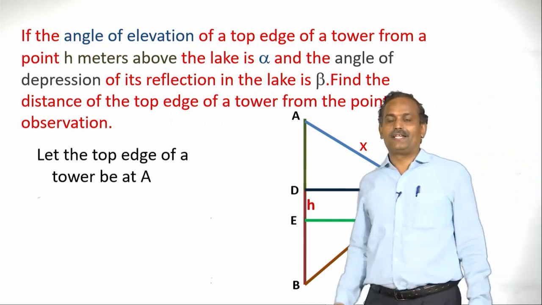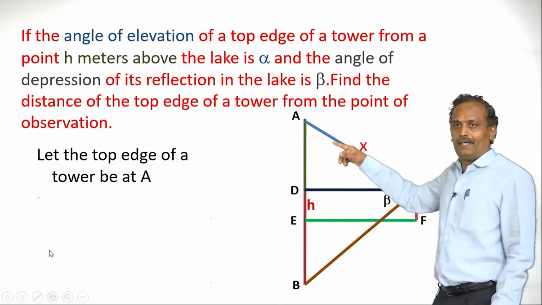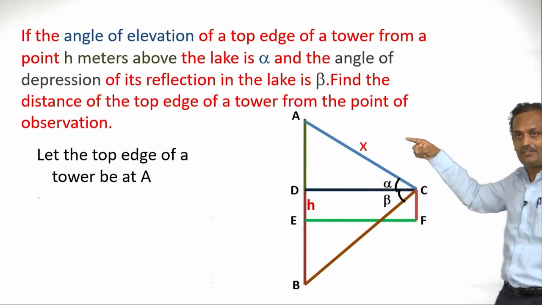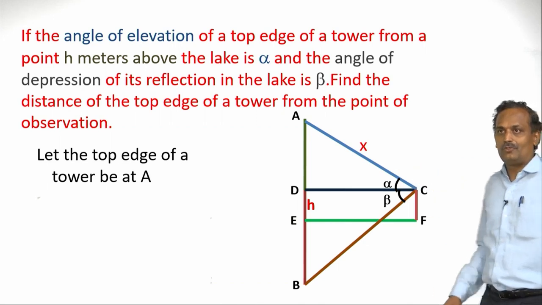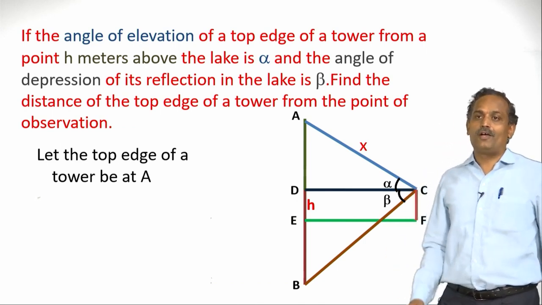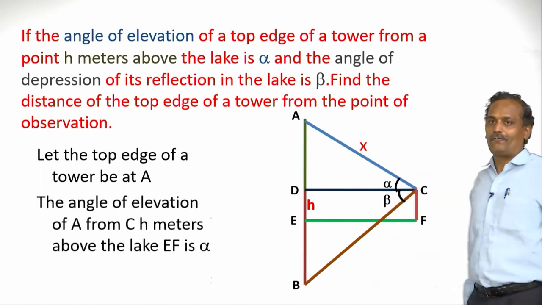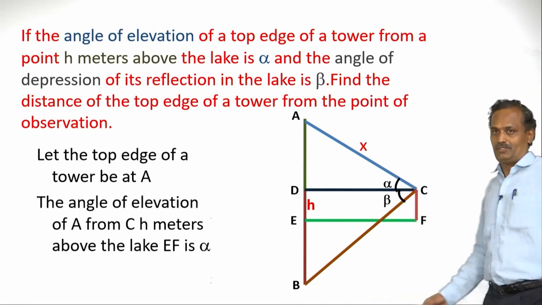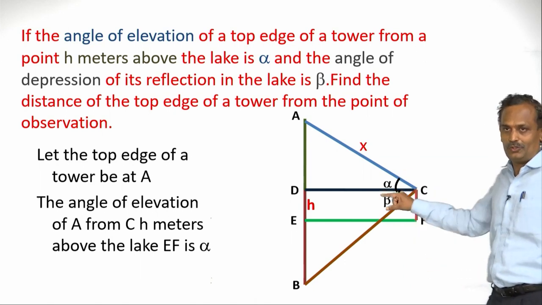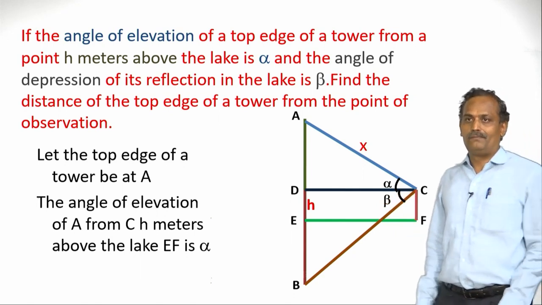Let the top edge of a tower be at A, it has been marked here. Now the observer is at point C, and he is observing the top edge from C. Since he is raising his head, it means that we have got the angle of elevation. Now the angle of elevation of A from C, h meters above the lake. So he is h meters above the lake, as shown here, and alpha is the angle of elevation, he is seeing up.